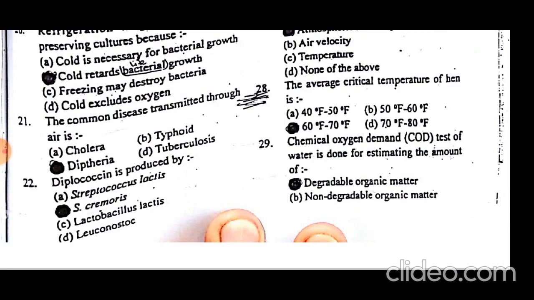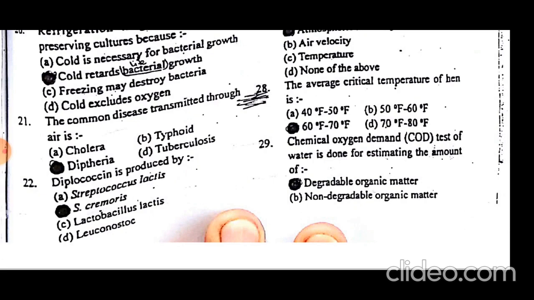The common disease transmitted through air is diphtheria. Diphtheria has clinical signs: it causes respiratory distress, paralysis, and heart failure. Common signs are the respiratory signs. The common disease transmitted through air is diphtheria.